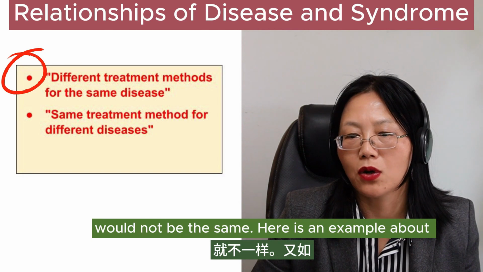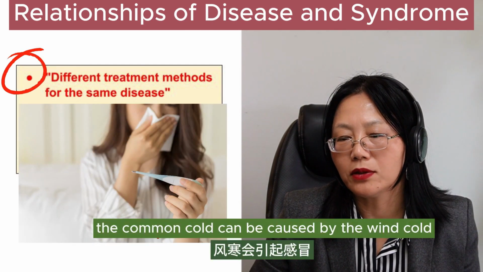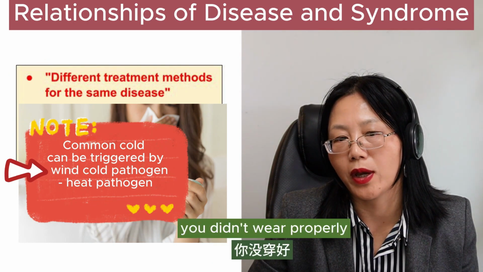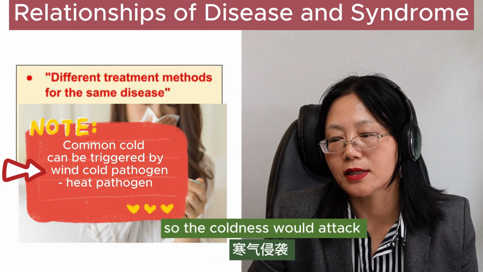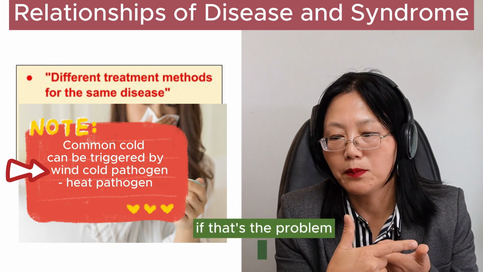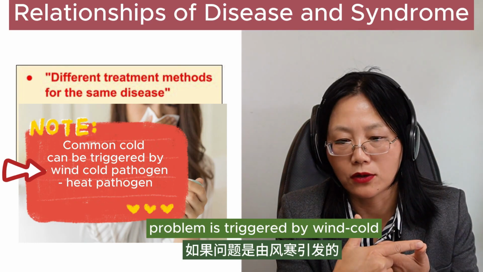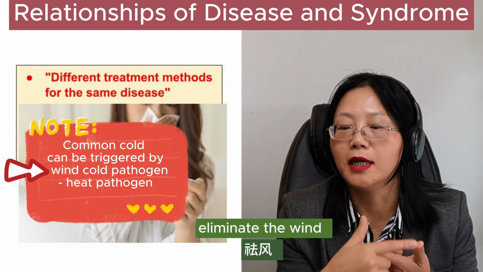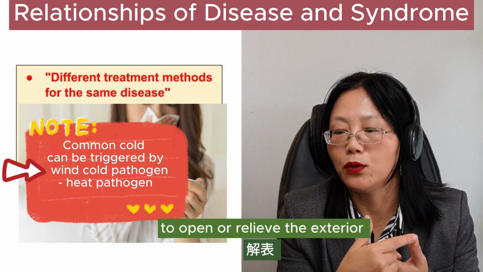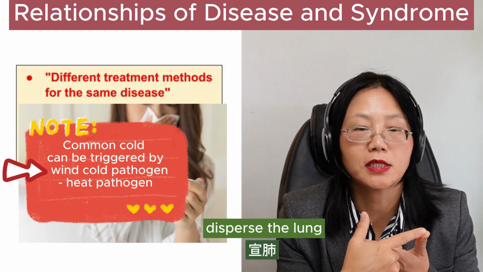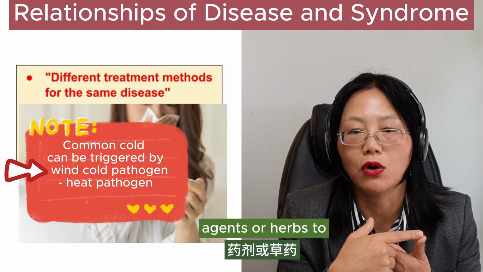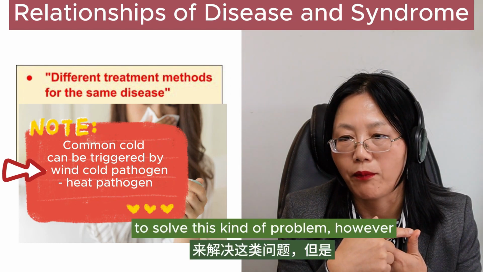Here is an example about the common cold. The common cold can be caused by wind cold, like in winter, when you didn't dress properly. The coldness would attack the external part of the body. If the problem is triggered by wind cold, the treatment principle would be to eliminate the wind, disperse the cold, open or relieve the exterior, and disperse the lung, because the lung is associated with the qi. You will use acrid agents or herbs to solve this kind of problem.